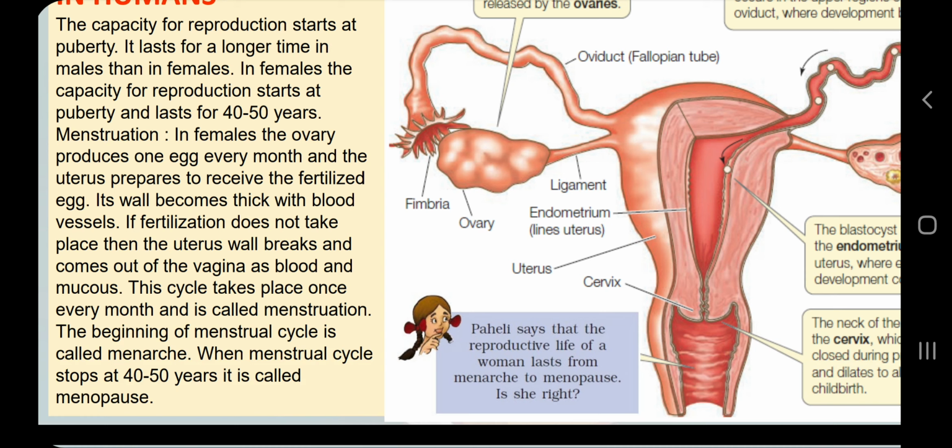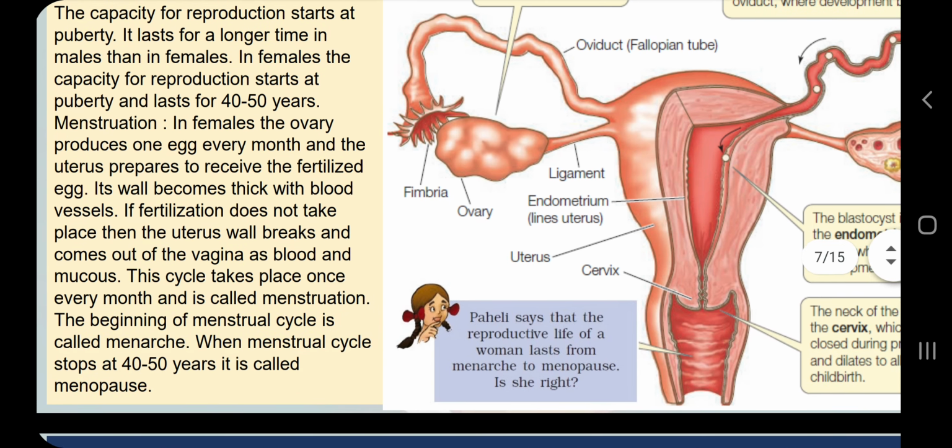Any type of changes. So the first onset of menstruation, the time of puberty when secondary sexual characters begin to appear, that time is called menarche. So the starting of the menstruation cycle is called menarche. It may be at 12 years, 13 years or 14 years in girls.